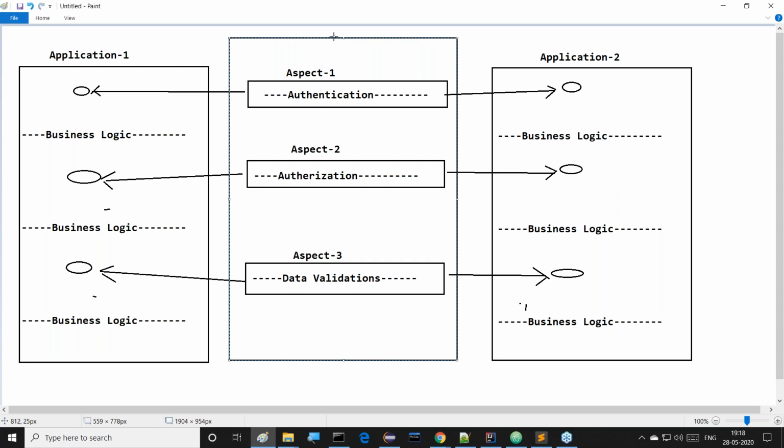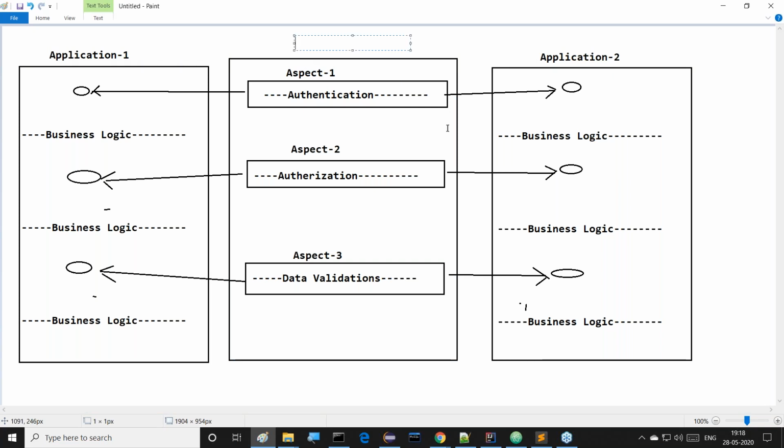On the basis of the Spring Framework, if we prepare more than one application, automatically a single copy of these aspects is shared to multiple applications, and this is managed by which one? The Spring Framework. All of you are getting my point or not? One more point I'm telling you: Spring Framework has very good demand outside, because of aspect orientation also. There are a number of reasons, but one of the reasons is aspect orientation. All of you understand this point clearly.